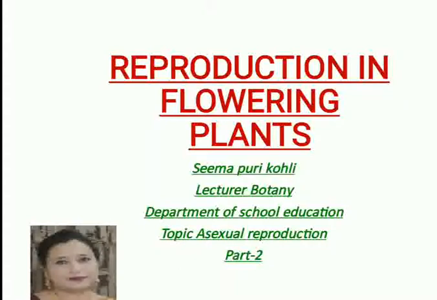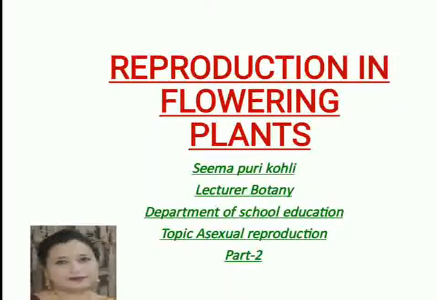The first was what is meant by the term reproduction and what are the various types, that is asexual, sexual and vegetative propagation. In addition to this, I discussed with you the term lifespan, and then we started with the various types of reproduction, in which I told you that broadly we can classify the types of reproduction into asexual reproduction, vegetative and sexual reproduction.